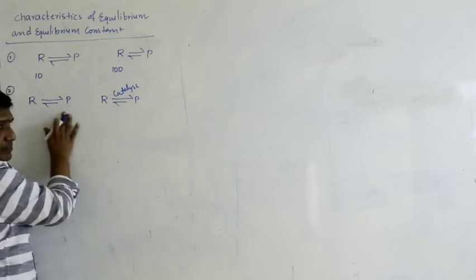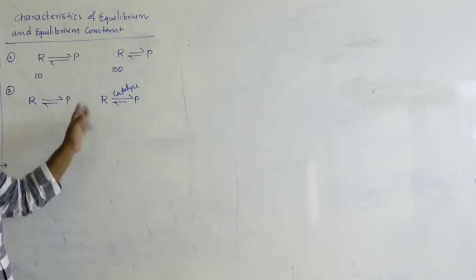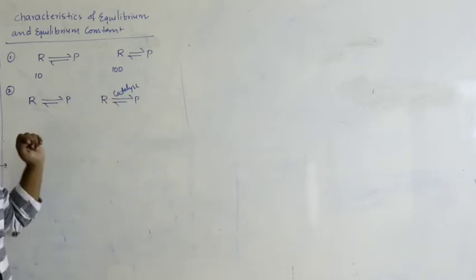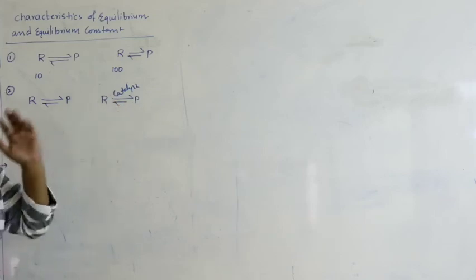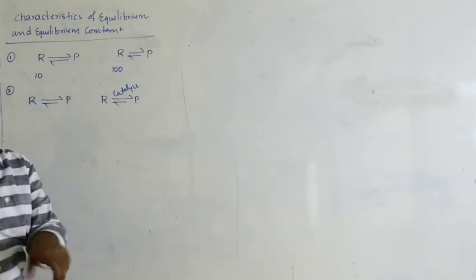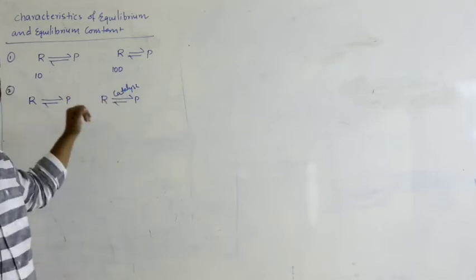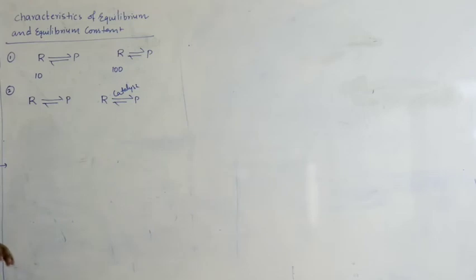The position will be same. So, here it speeds up the rate of forward reaction and backward reaction by the same factor. Hence, equilibrium position is not altered, and also the value of equilibrium constant remains constant, because it speeds up the rate of forward reaction and rate of backward reaction by the same factor. So, conclusion, a catalyst does not alter the position of equilibrium and the value of equilibrium constant, because it increases the rate of both forward and backward reaction by the same factor.